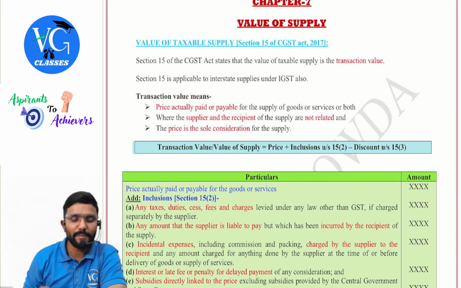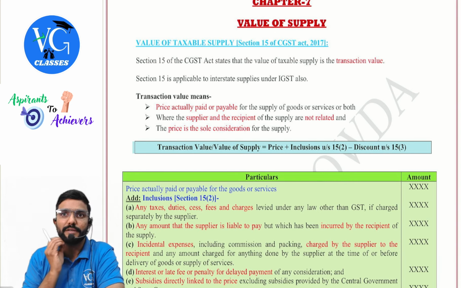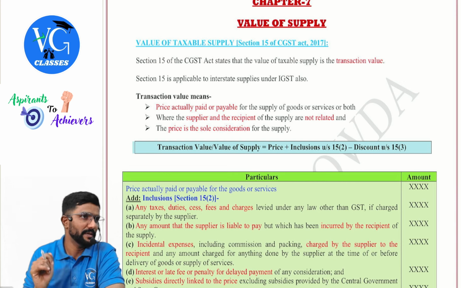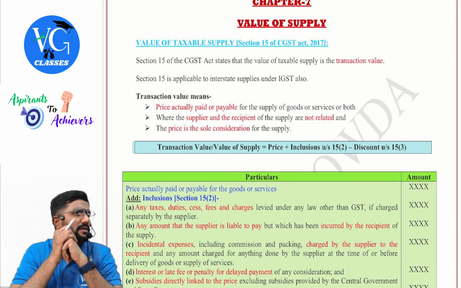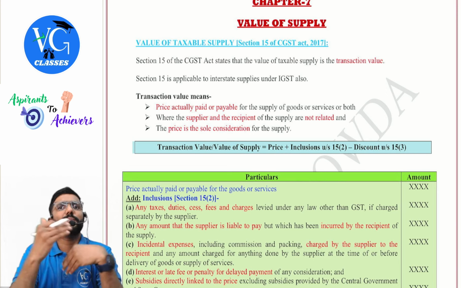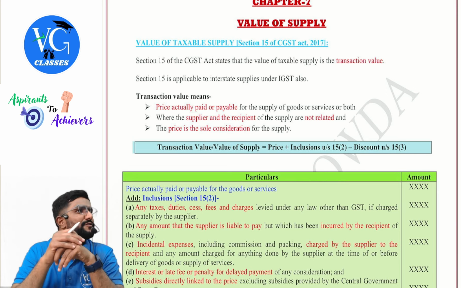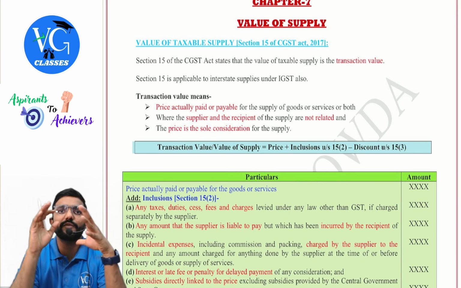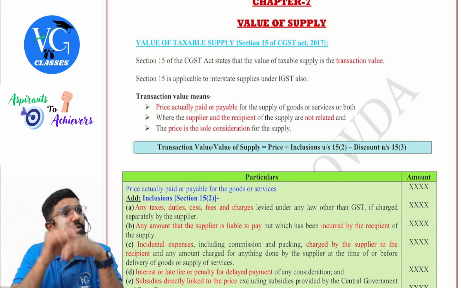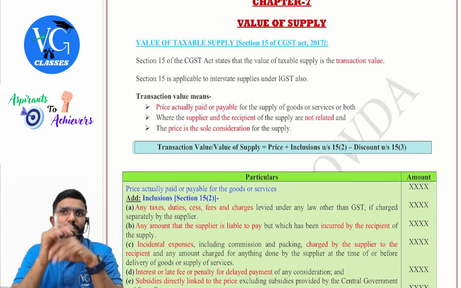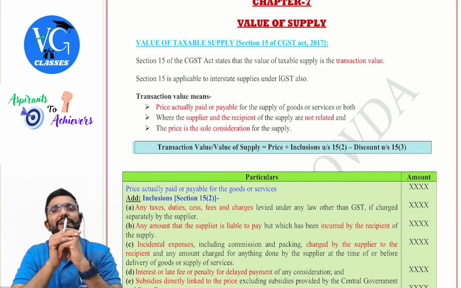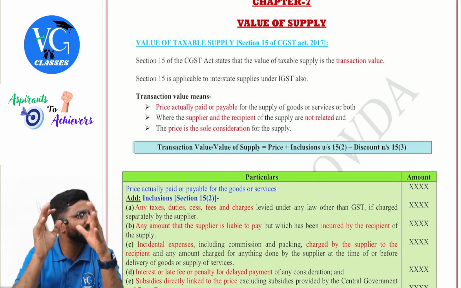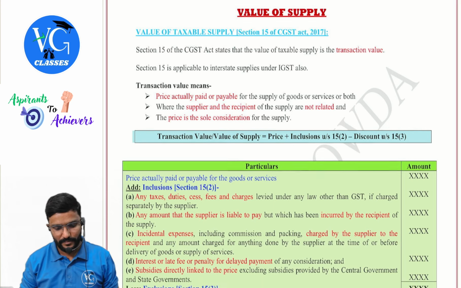Now, sir, what if the supplier and recipient are related, or price is not the sole consideration? For example, there is no consideration at all. Or, sir, there is an exchange or barter. Then we cannot apply Section 15, guys. Then what should we do, sir? We have to decide the value of supply based on valuation rules. But valuation rules are not a part of your syllabus, guys. So any question asked in the exam would be on Section 15 only.